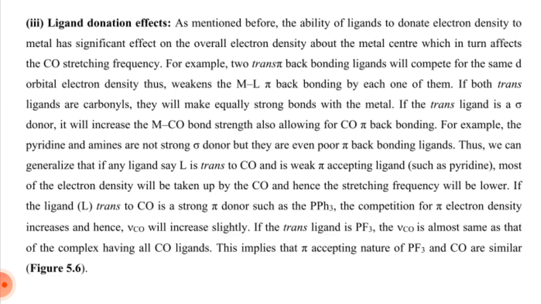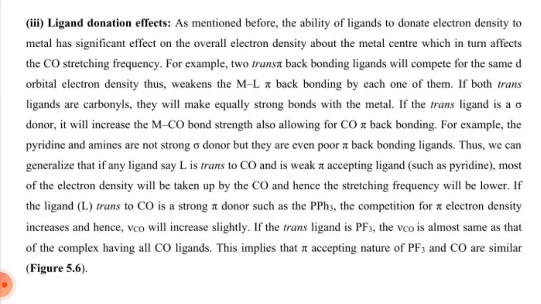This weakens the metal-ligand pi back bonding by each one of them. If both trans ligands are carbonyl, they will make equally strong bonds with the metal. If the trans ligand is a sigma donor, it will increase the metal-carbon monoxide bond strength, also allowing for more carbon monoxide back bonding.